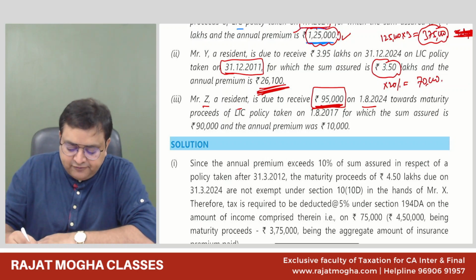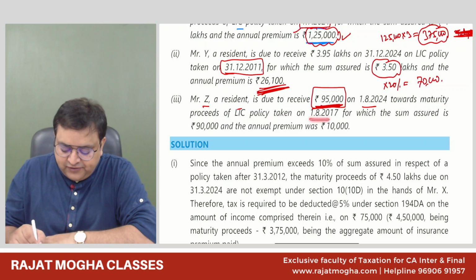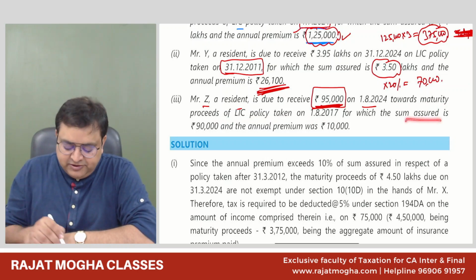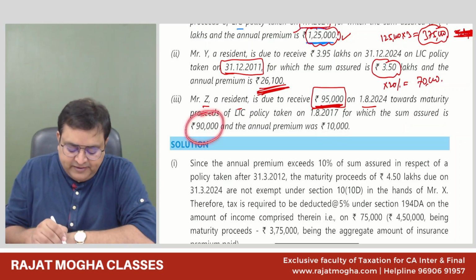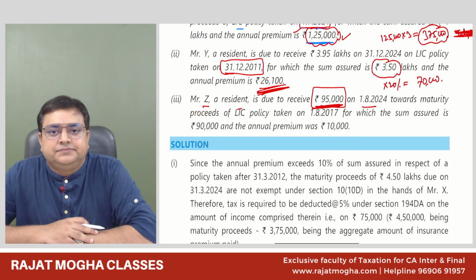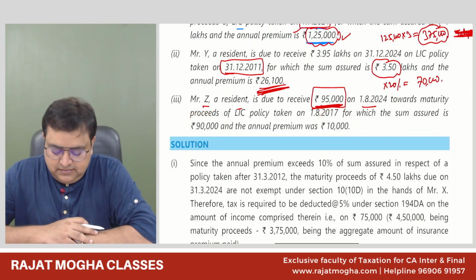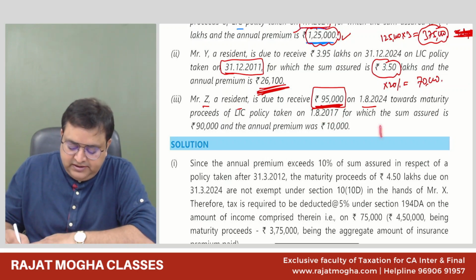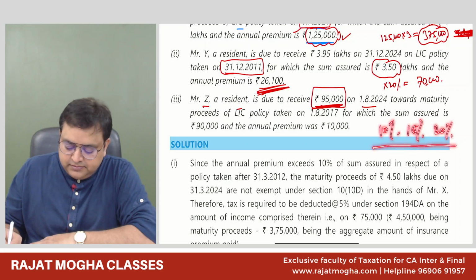Although, let me read it in full. Towards maturity proceeds of LIC policy taken on 1/8/2017, 10%. Sum assured is 90,000, annual premium is 10,000. First of all, please tell me whether it is an exempt policy or a taxable policy. We have taken the policy in 2017. 10, 15 or 20? 10%.